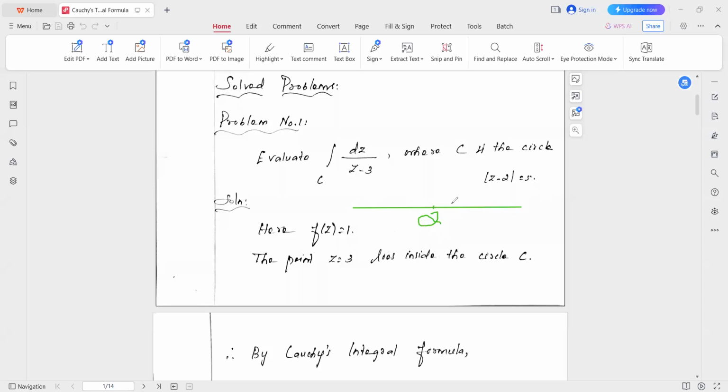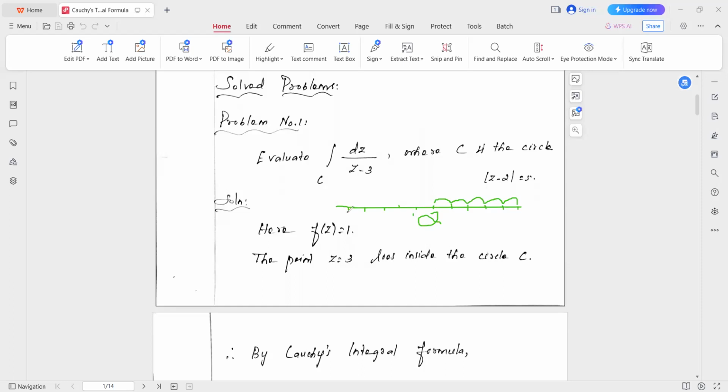The radius is 5, so we count 3, 4, 5, 6, 7 on the right side, and on the left side 1, 0, minus 1, minus 2, minus 3.